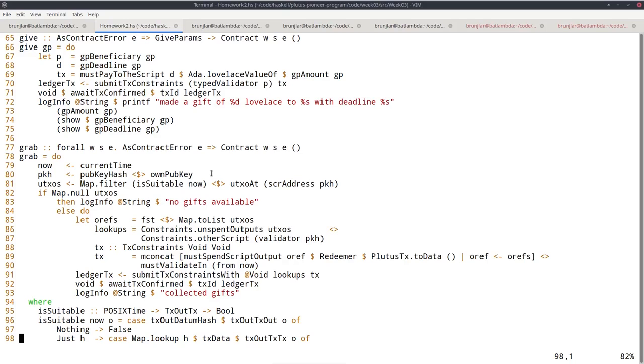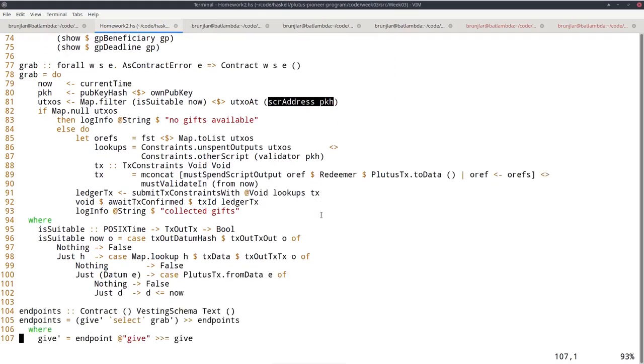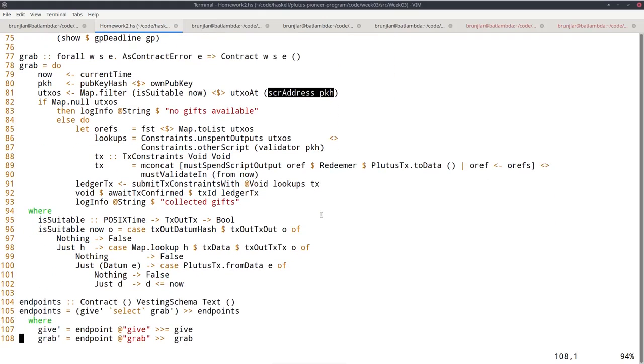But the grab now again doesn't need a parameter because it gets the beneficiary by just taking its own public key hash. And it no longer needs the deadline in order to construct the address because now the deadline is no longer part of the address because it's no longer part of the parameter. And I had to change the logic a bit, but actually it gets much simpler. So maybe this is actually the right way to do it, to take the beneficiary as a parameter of the contract, but put the deadline into the datum.